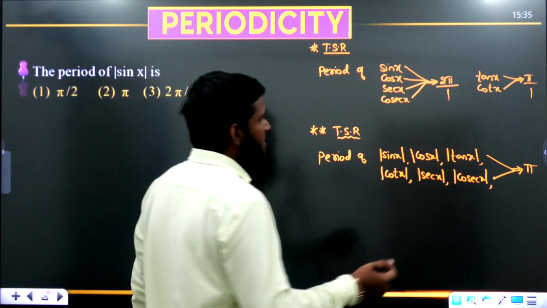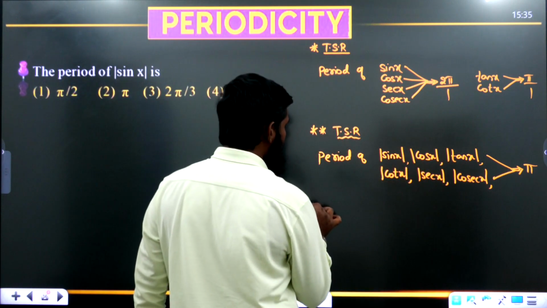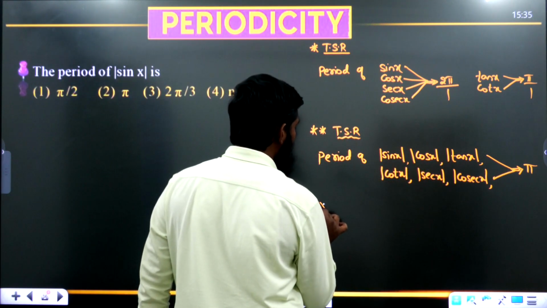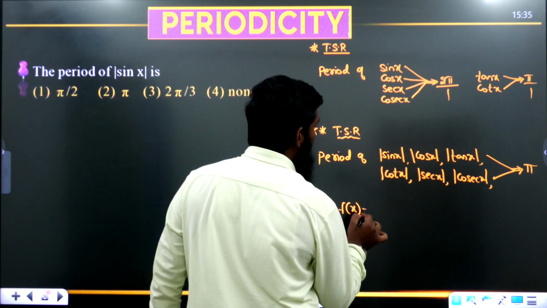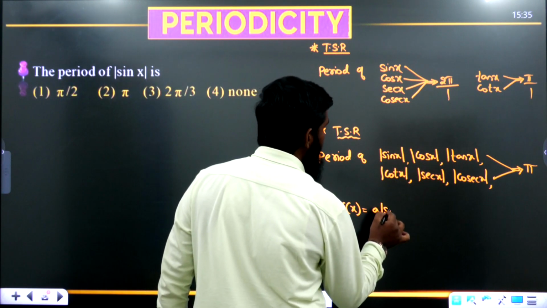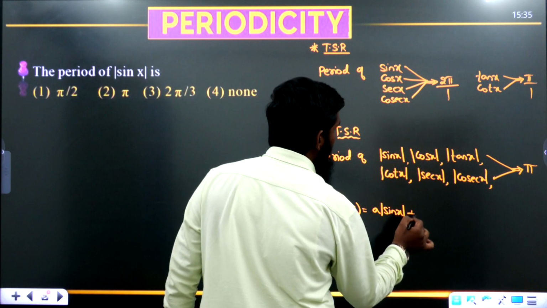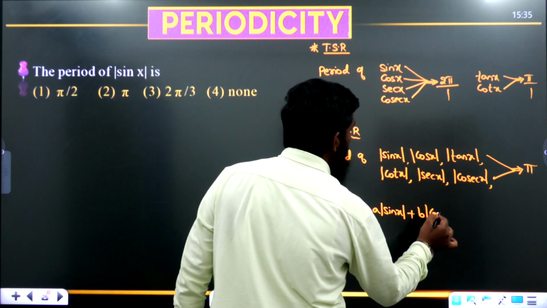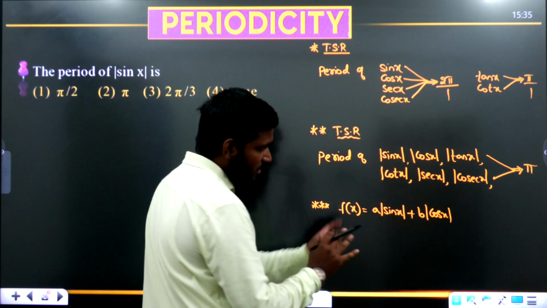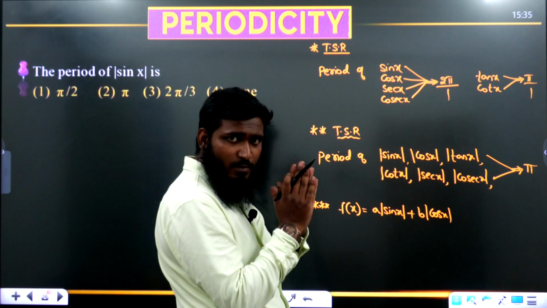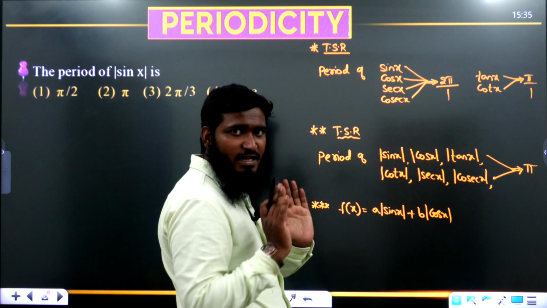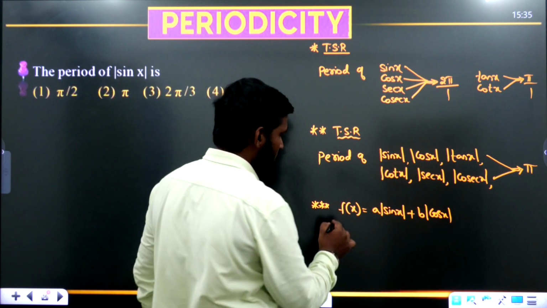Now, after this, suppose we have some conditions. See this part. If you have the function in the form of a mod sin x plus b mod cos x, we have a combination, a mod sin, mod cos combination. Separately we have mod sin x, separately mod cos x, but in this we have a combination.